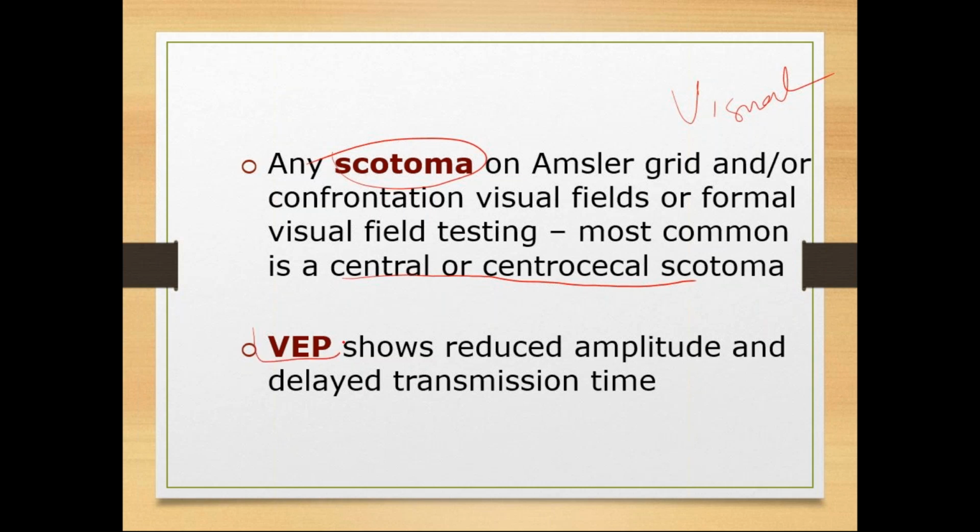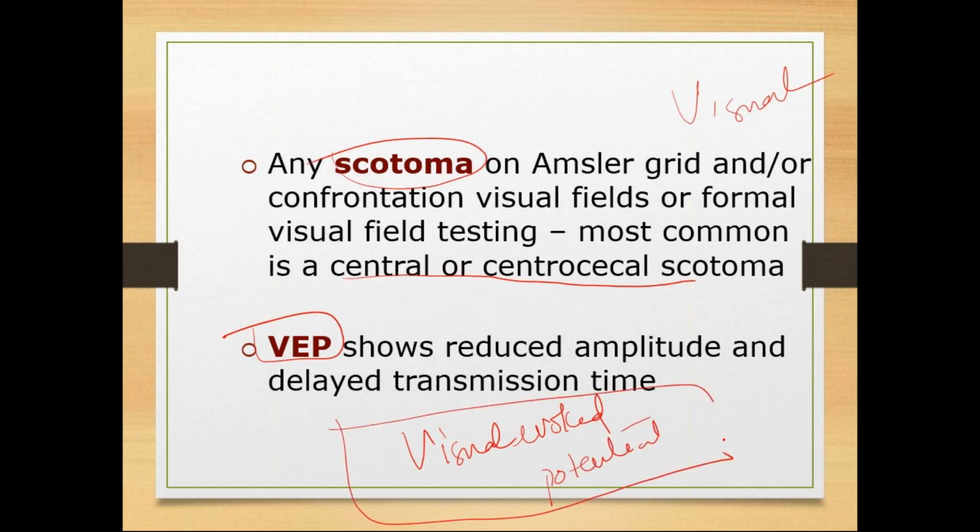Next one is VEP. What is VEP? Visual evoked potential. These are tests to know the functioning of the optic nerve. Functioning of the optic nerve we assess with VEP and ERG. Okay, VEP is very important. ERG is an old technique; nowadays we are not using that. But whatever important thing you want to know about the optic nerve, go for VEP, visual evoked potential.